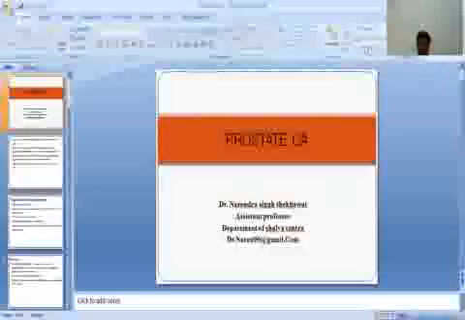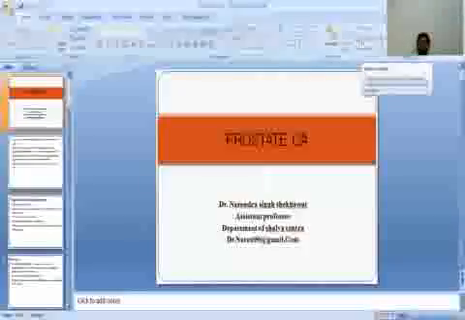In the previous class we discussed prostatitis. In today's class, we will discuss carcinoma of the prostate.